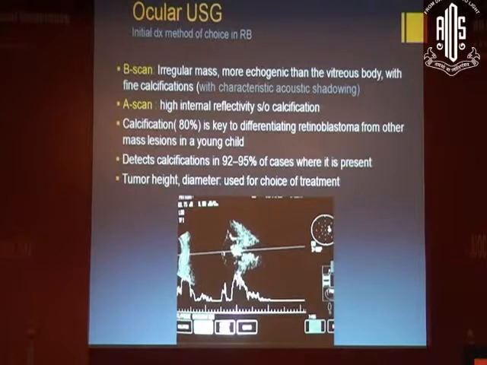Ocular ultrasonography is the initial diagnostic method of choice in retinoblastoma. On B scan, we'll see an irregular mass, more echogenic than the vitreous body with fine calcifications. I've just shown you the acoustic shadowing. On A scan, we get high internal reflectivity, which is suggestive of calcification. Calcification is seen in 80%. It's the key to differentiating retinoblastoma from other mass lesions in a young child. It detects calcifications in 92 to 95% of cases where it is present, and tumor height and diameter are the measurements which are used for choice of treatment.